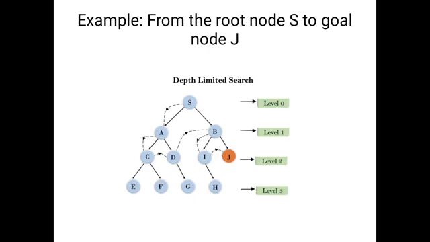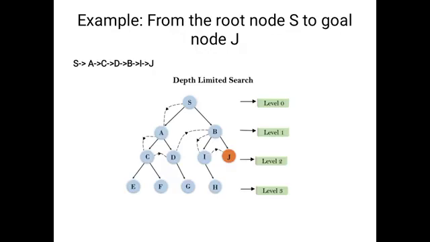Okay, so this is the solution. Please observe the solution. S to A to C, C to D, D to B, next I, J. Actually here capital J has no successor nodes, but here the goal is available. Okay, so that is the example of depth limited search. Okay, do you understand, my dear students?